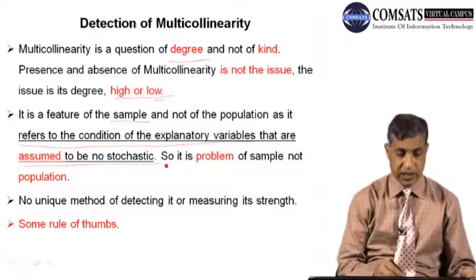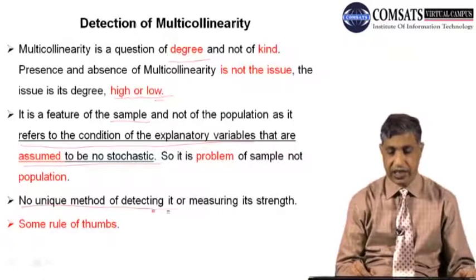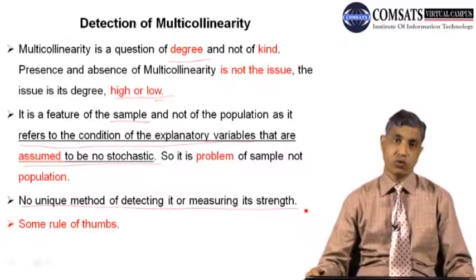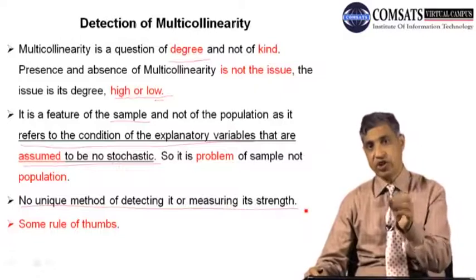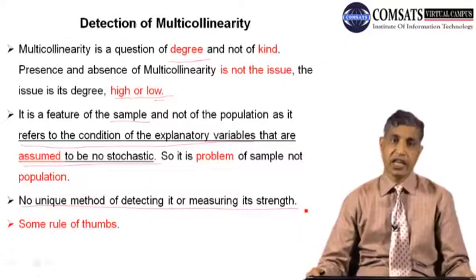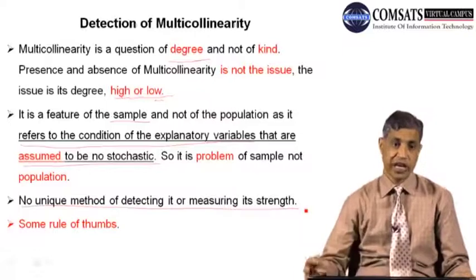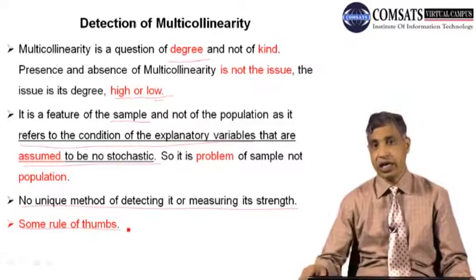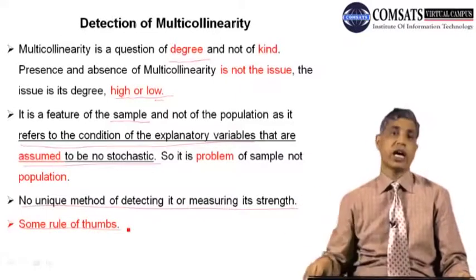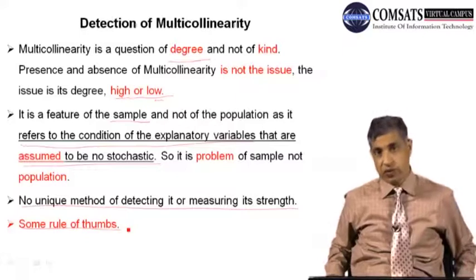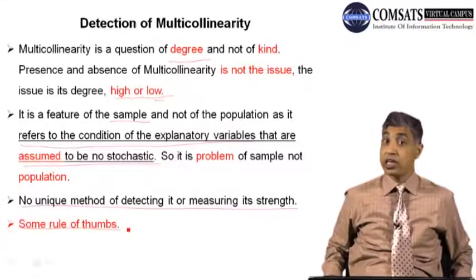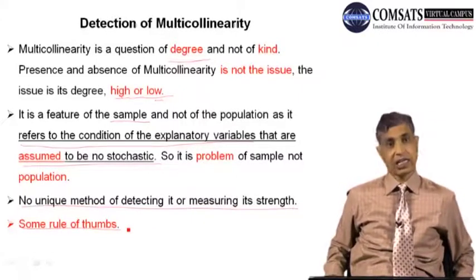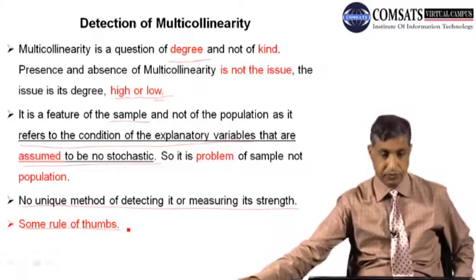There is no unique method of detecting multicollinearity or measuring its strength. We have no hard and fast rule, and we can't say that this is the panacea and the only method by which we can detect it. But there are some rules of thumb, some guidelines that will take you to the other side of the tunnel. You cannot rely on only one method; there is no uniqueness in the methods that can detect multicollinearity.